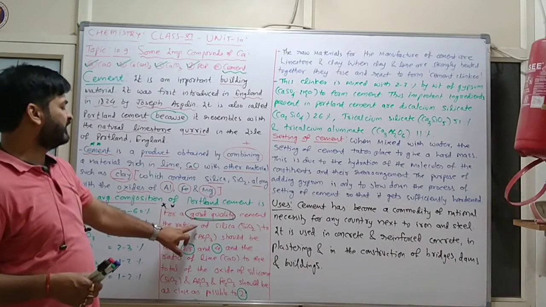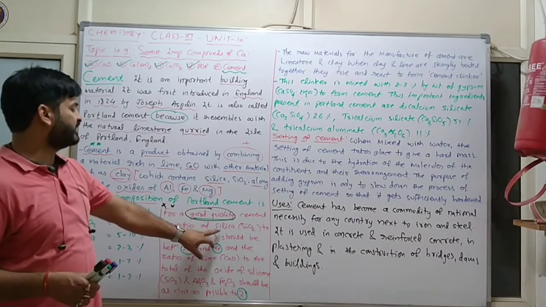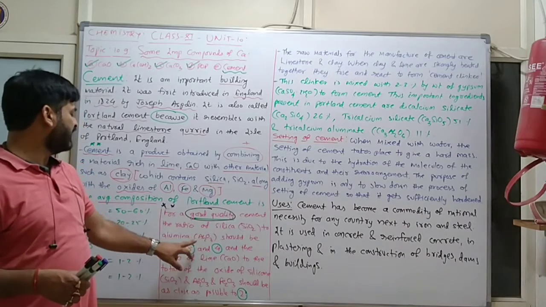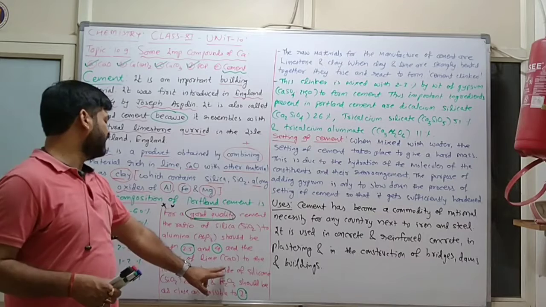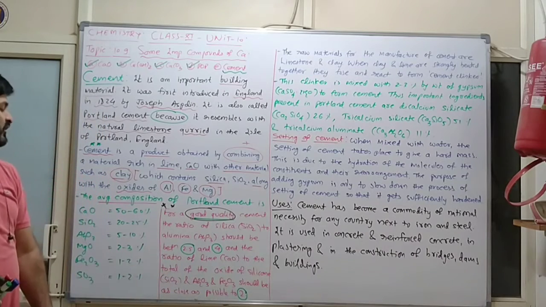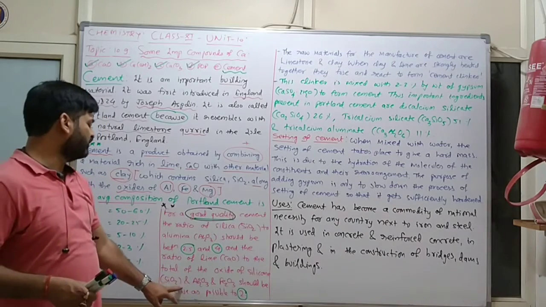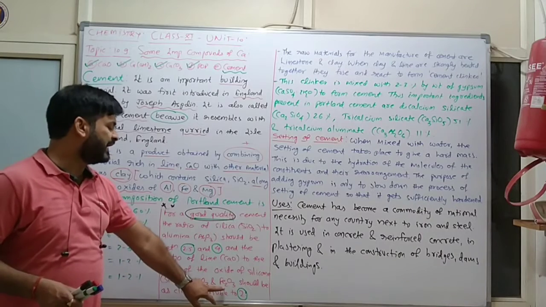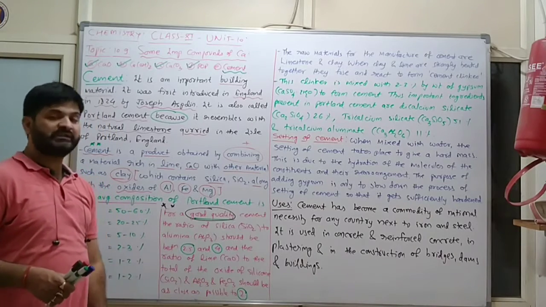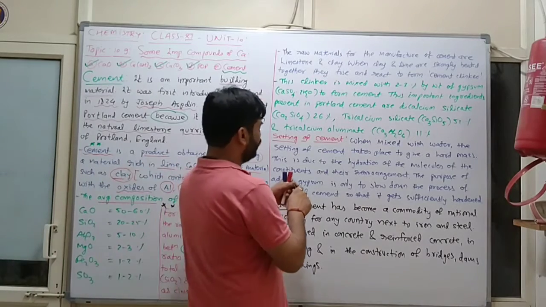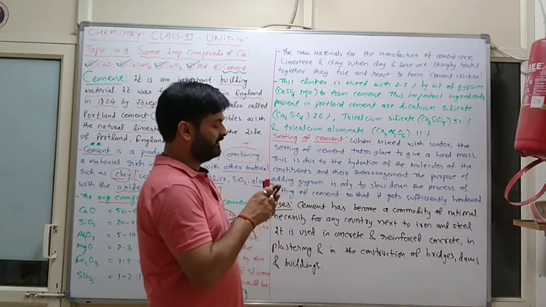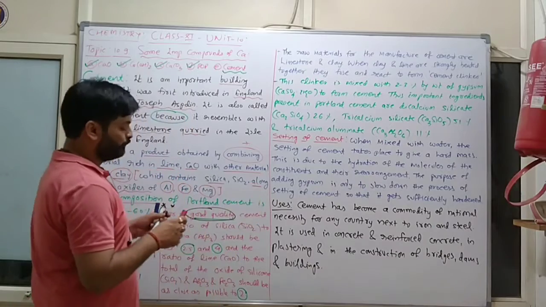And for better quality of cement, the ratio of silica and alumina should be between 2.5 and 4, and the ratio of lime to the total of the oxides of silicon, aluminium oxide and iron oxide should be as close as possible to 2. Clear? Now the raw material, this one is composition.